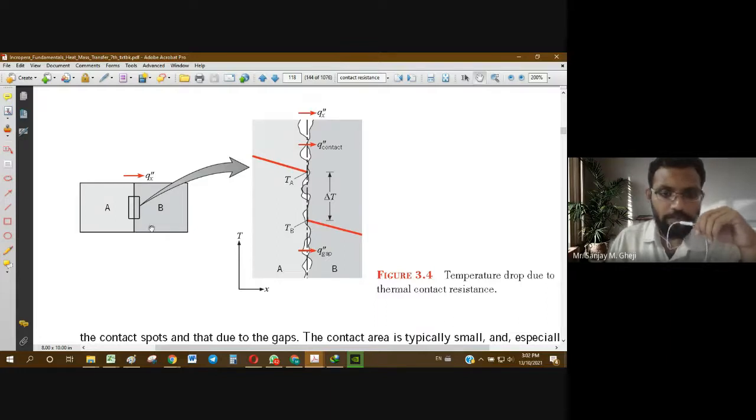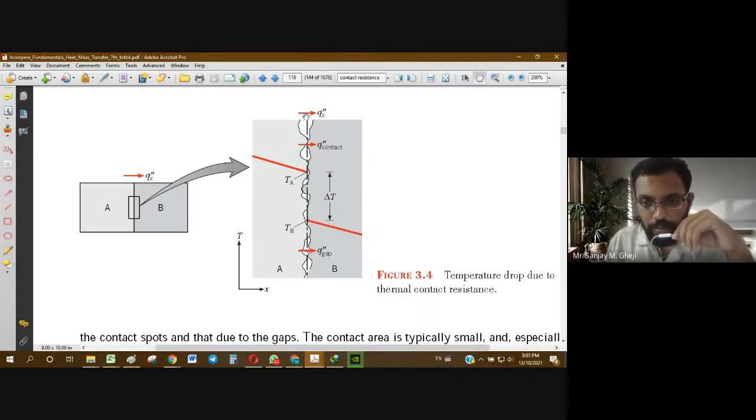But if you look at the magnified form, at a very micro level, what we can find is there is no flat plate which is perfectly flat. There are always going to be some ups and downs, some ridges and valleys at the surface level. It will be visible if you look at the scale of micrometer or nanometer.